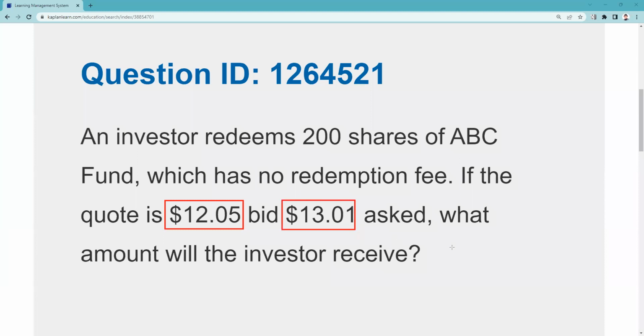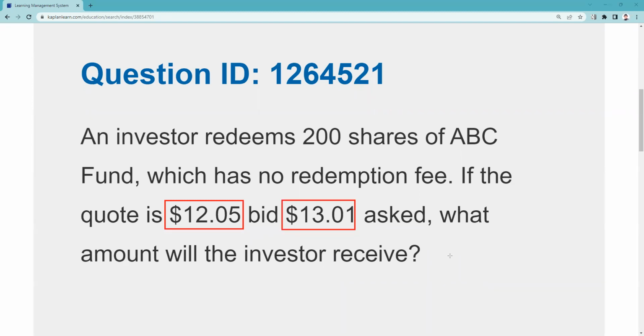And I think a good way to remember this kind of a question is that when a customer is looking at a quote, the customer always pays the high price, 13.01, and always receives the low price, 12.05. What's that called? The spread.